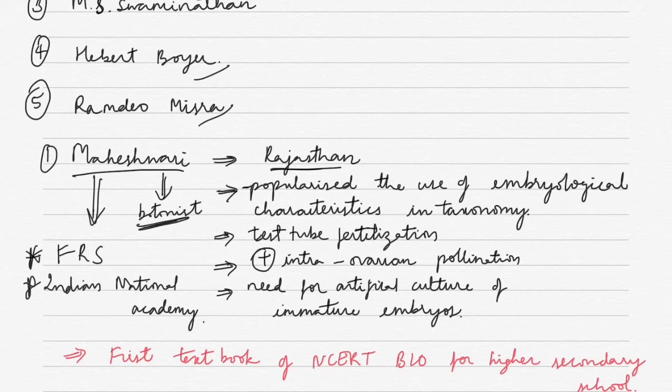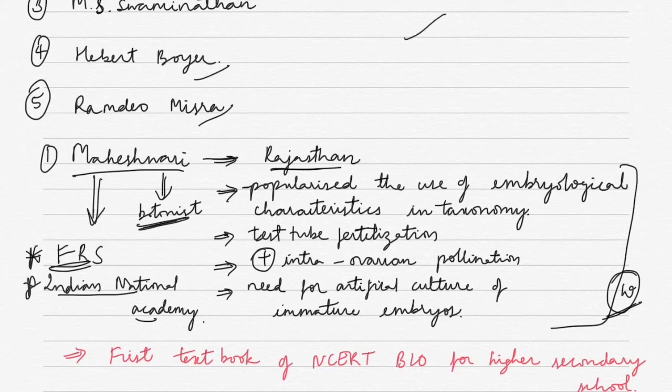He is a botanist. He has been awarded fellowship by the Royal Society of London. He has been awarded by the Indian National Academy. He is from Rajasthan. These are his work, which for our convenience we can classify into 2 parts. The most important point to remember is that for higher secondary school, when the NCERT biology textbook was being written, he was the first person, and under his leadership only this textbook was written.